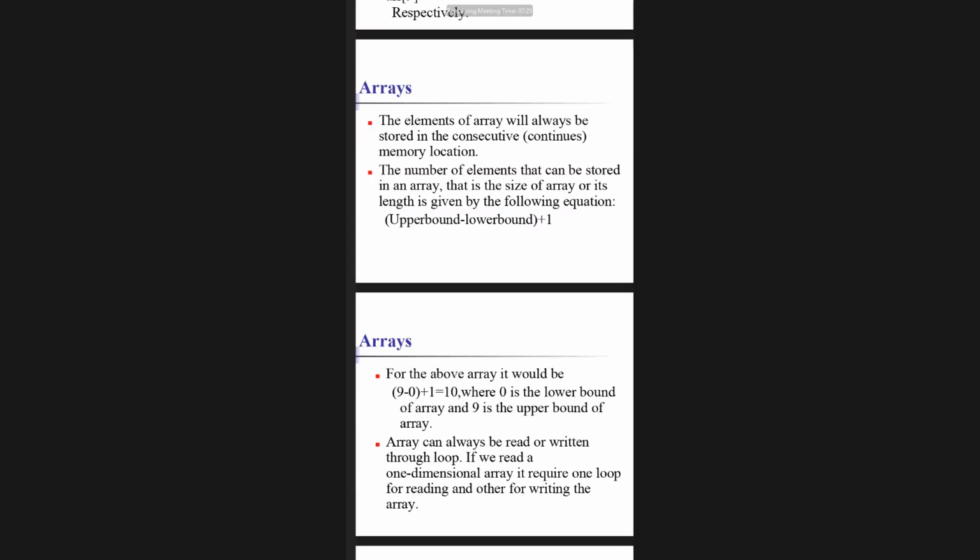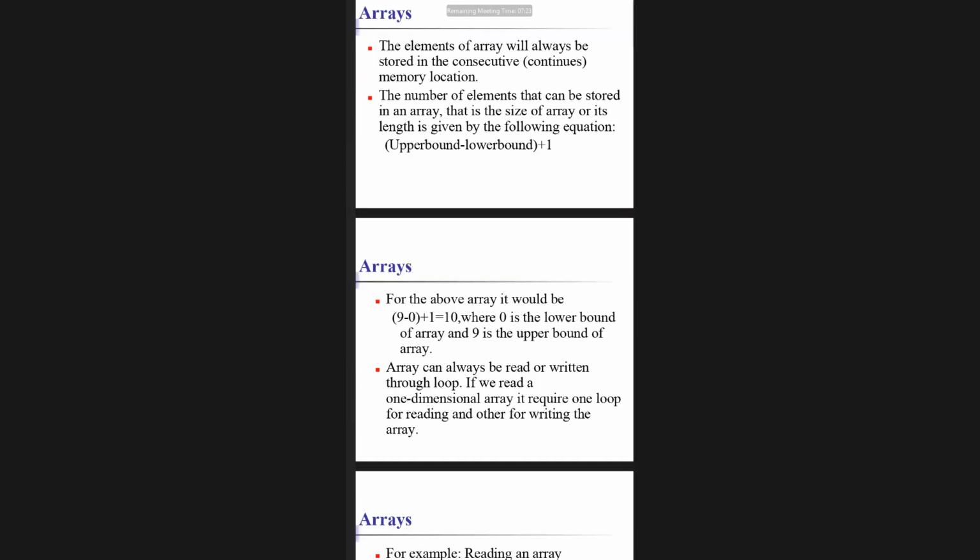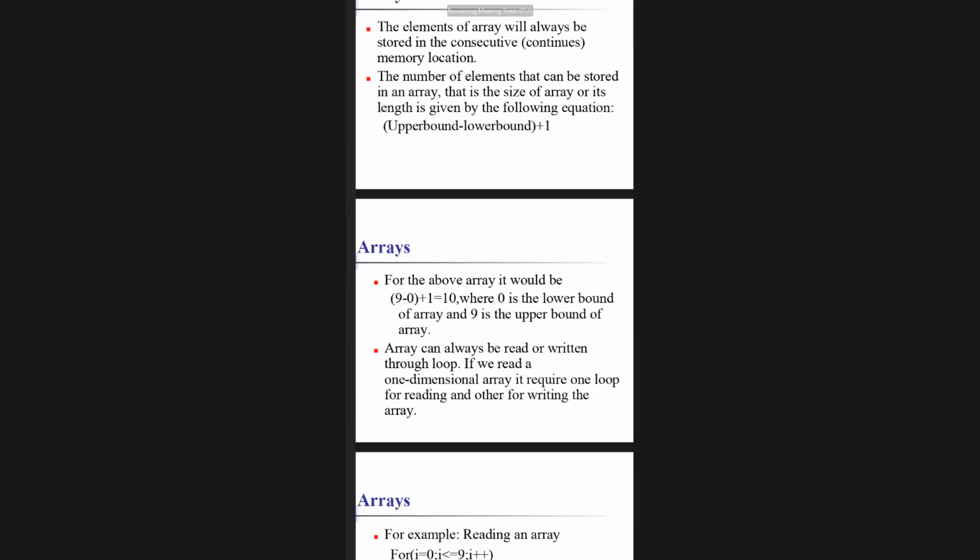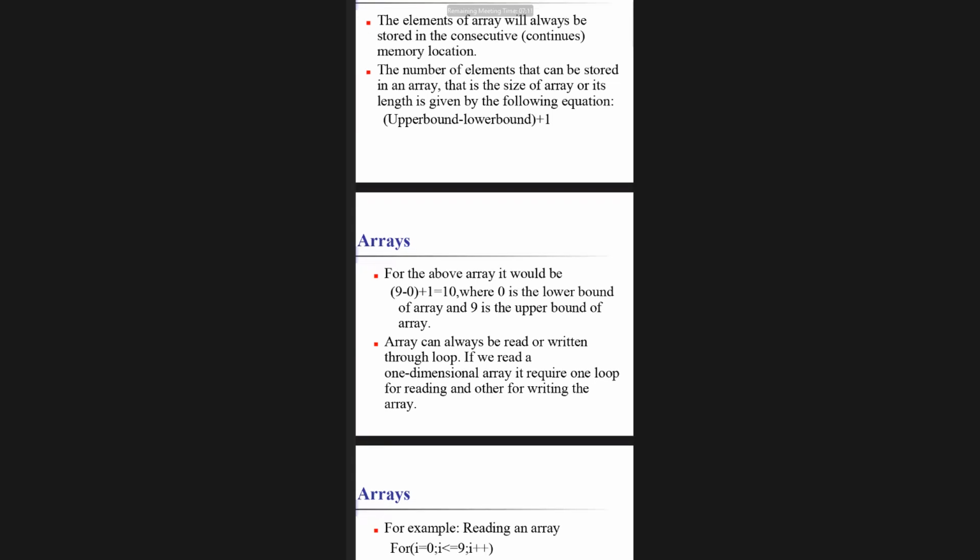So if I want to represent 10 elements, they occupy consecutive memory locations 0 to 9. 9 minus 0 plus 1 is equal to 10, where 0 is the lower bound and 9 is the upper bound. What is 9? 9 is the upper bound and 0 is the lower bound. Whatever we have done is written in sentence form.